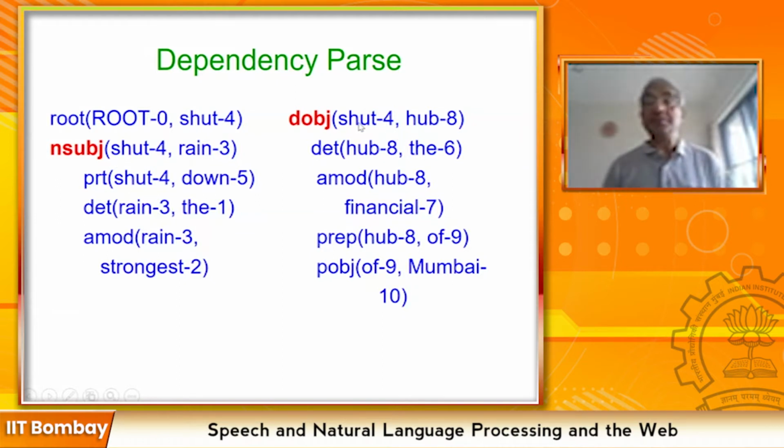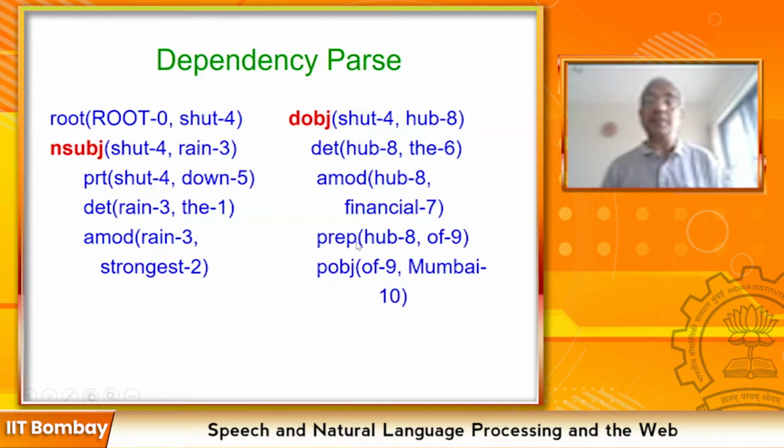What is the story under object? We see a story again unfolding there. Shut is shutting down the hub. Fine. Which hub? A particular hub. That's why determiner, the hub. Which hub? Again, financial hub. So adjective modifier, financial. Preposition of. So hub of Mumbai.